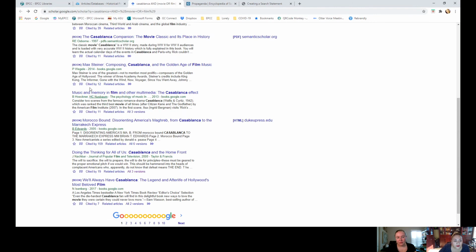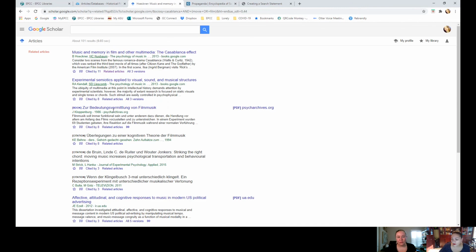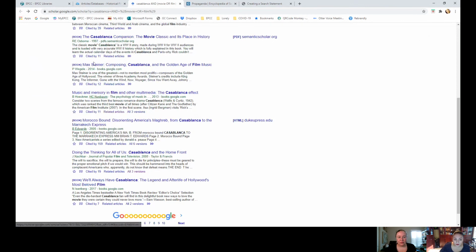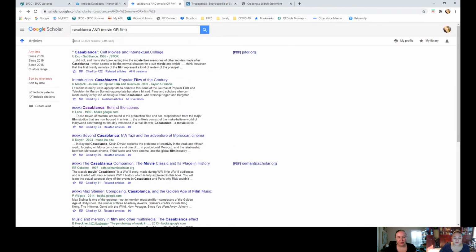Another thing that I want to point out here is cited by. This means that this book has been cited in 12 different publications, formal publications, whether a journal, a magazine, or a book. I always recommend looking at cited by and related articles, because if you like that article, chances are you're going to like those related ones that are more relevant to your topic. Once you find one that you really like, article or book preview, make sure that you go to cited by or related articles.